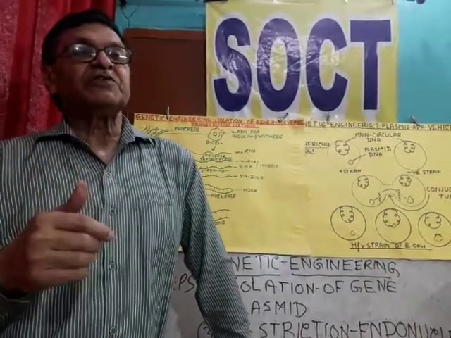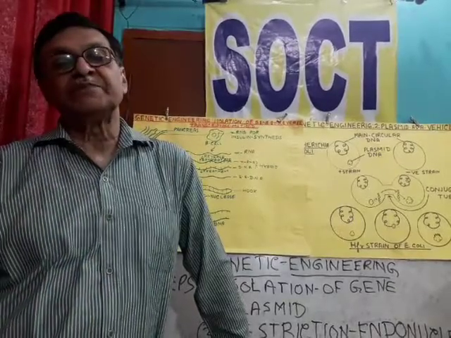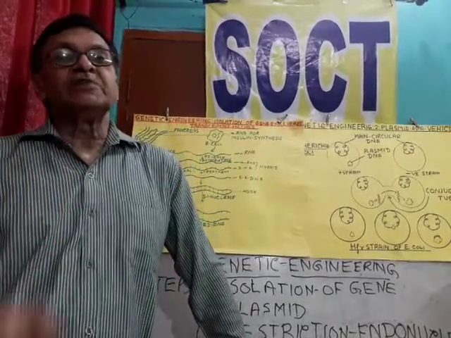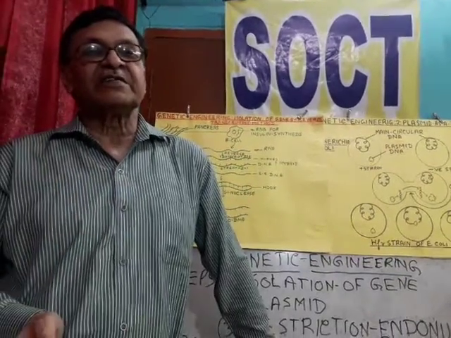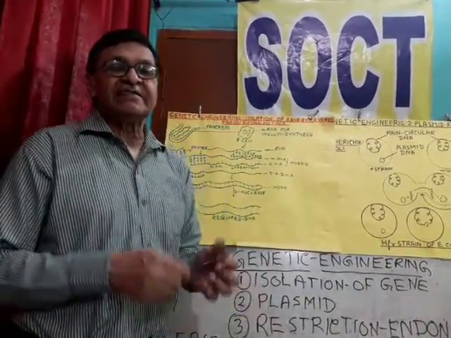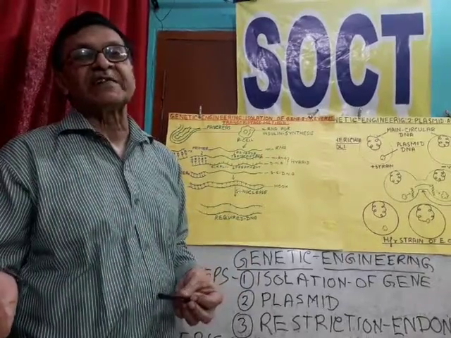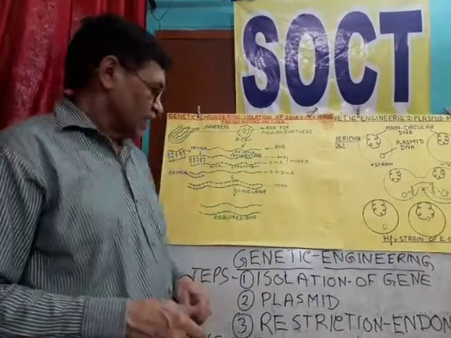This became possible by 3 different discoveries, and an assembly of these 3 resulted in the science of genetic engineering.